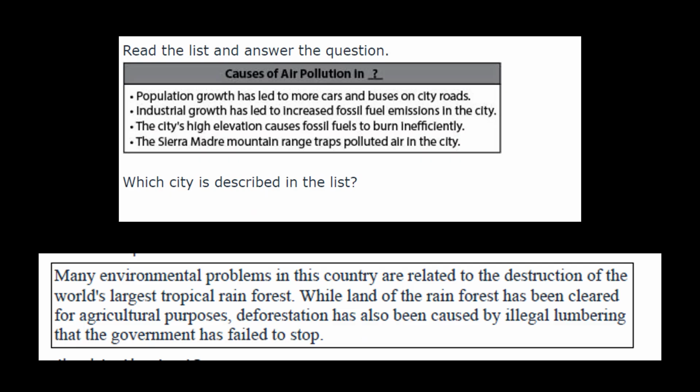Now, next, which city is described in the list? Let's read this together, shall we? Go ahead and read. Population growth has led to more cars and buses. Ooh, it's talking about air pollution. Industrial growth has led to increased fossil fuel emissions in the city. The city's high elevation causes fossil fuel to burn inefficiently. The Sierra Madre mountain range traps polluted air in the city. Sierra Madre mountain, you should stop right there. It's talking about Mexico City. Done. Next.